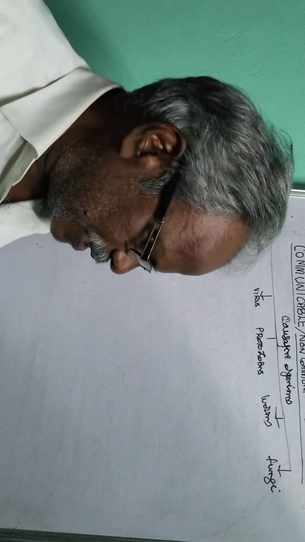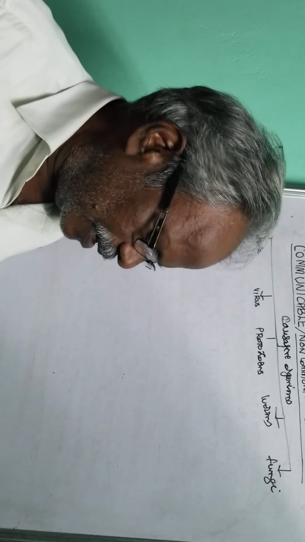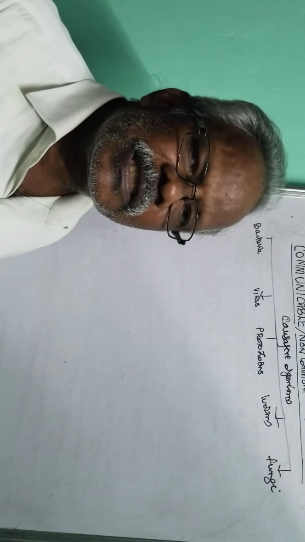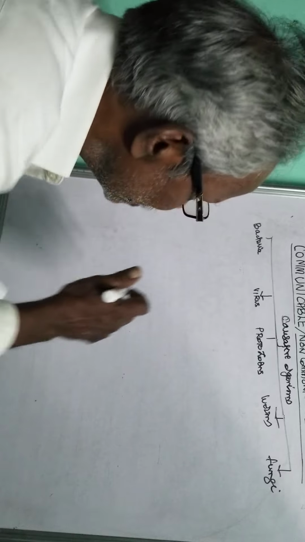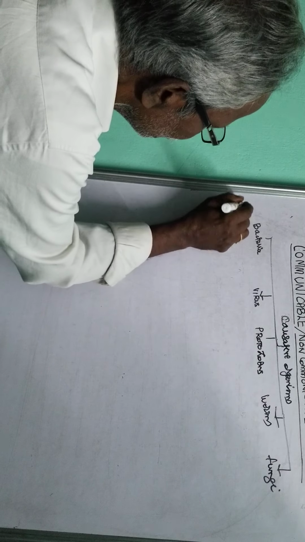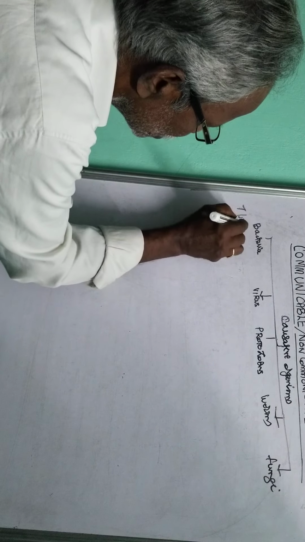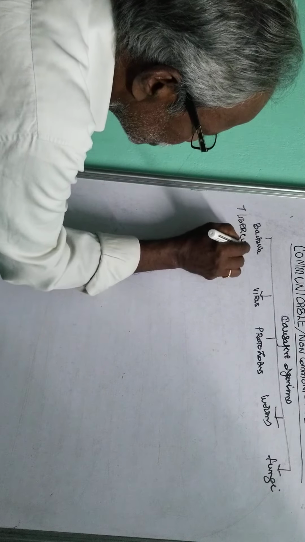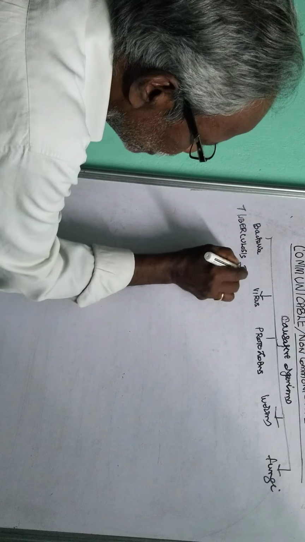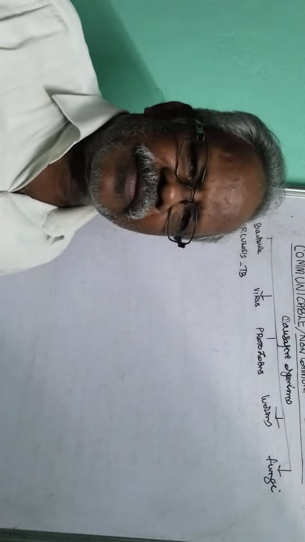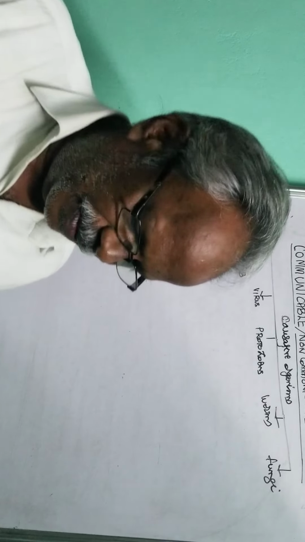First, tuberculosis. Tuberculosis bacteria cause TB. TB means the lungs will be affected. It causes cough, it causes mucus secretion in the alveoli, and breathing difficulty will be there, and then it spoils the lung.